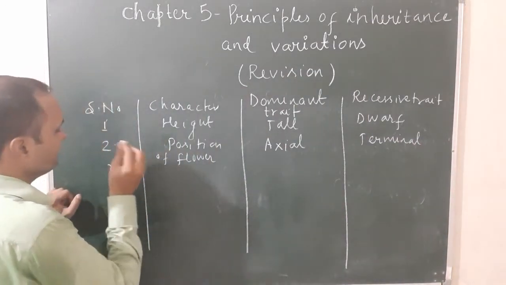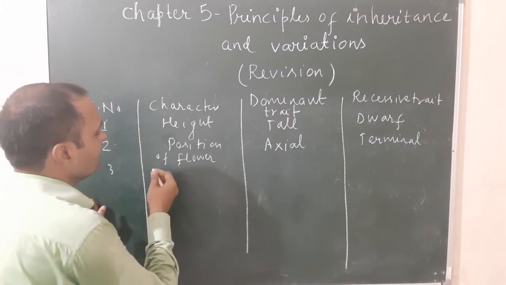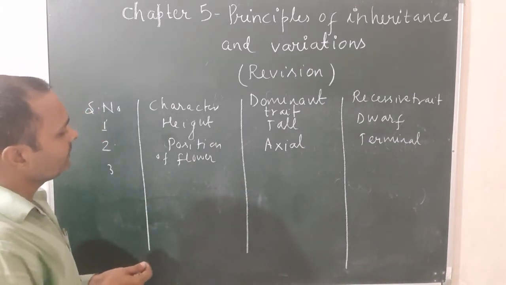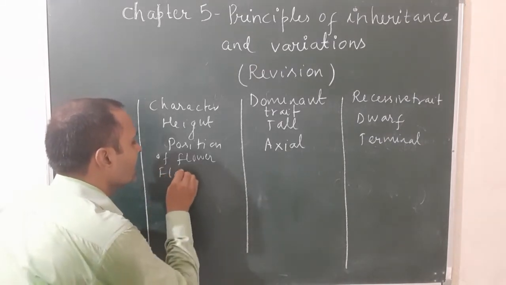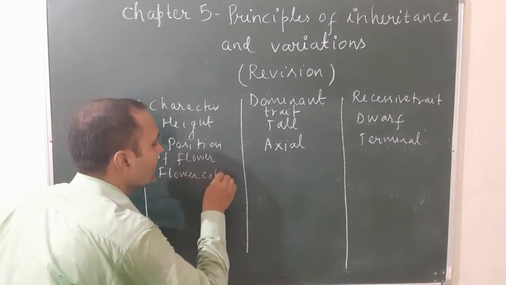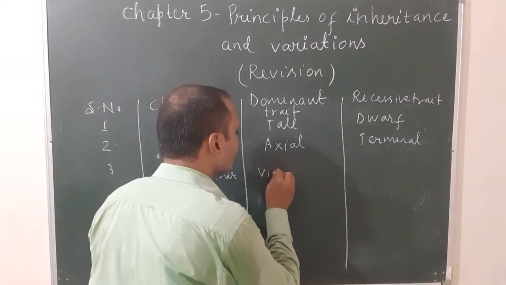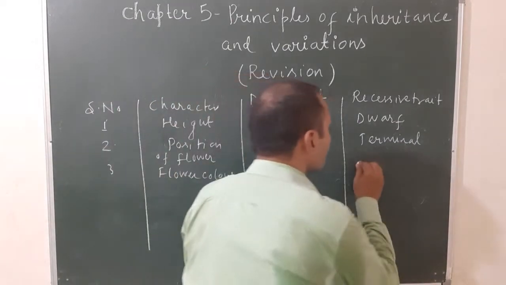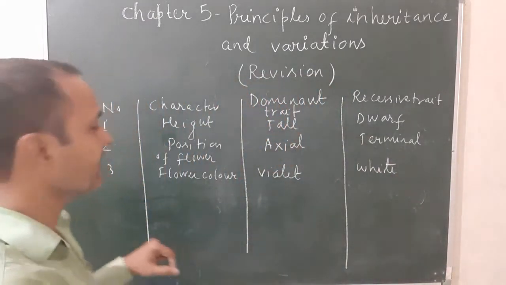Third, flower color: the dominant trait was violet, whereas white was the recessive trait in the pea plant.